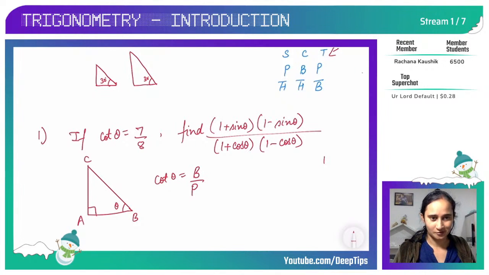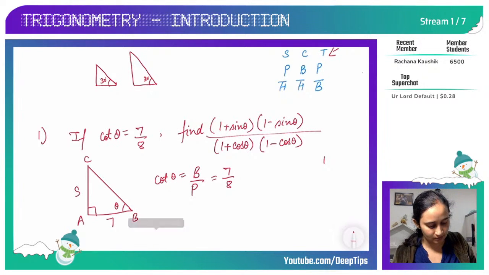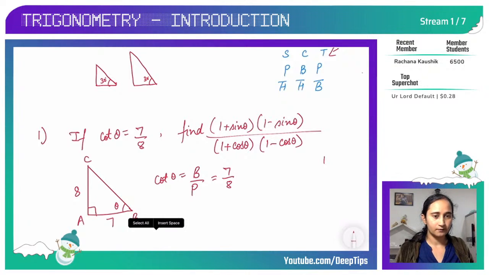This everybody knows. So now here cot theta is equal to 7 by 8. That means my base is 7 and my perpendicular is 8. So this is 8. Everyone is clear with this. Now we know that in a right angle triangle, if two sides are given, how do we find the third side? Using Pythagoras theorem, right?